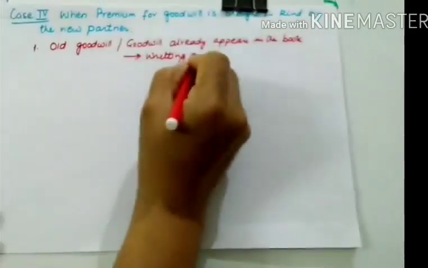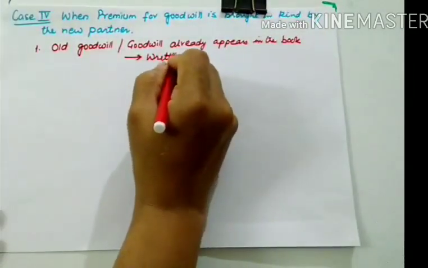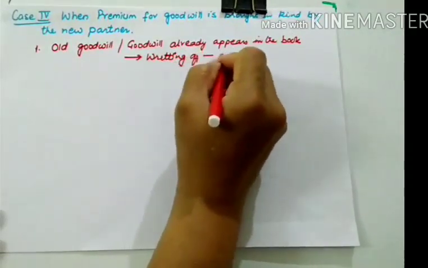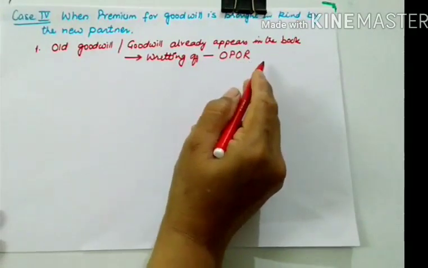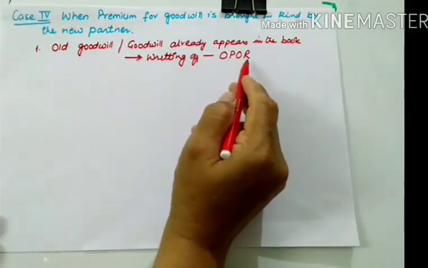And you know the journal entry for writing off existing goodwill, it has to be written off. And old partners' capital accounts debit to goodwill in the old profit sharing ratio.